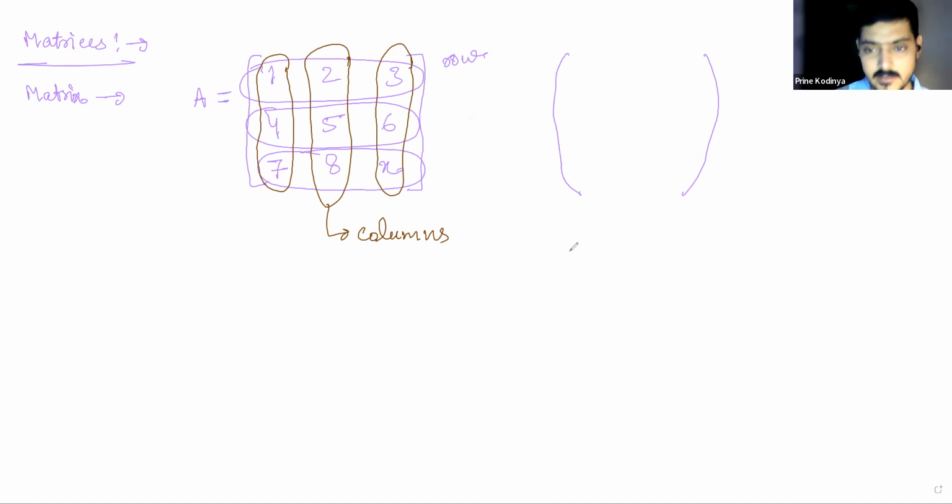Now let's write another matrix B, which is 1, X, A, B, 10, minus 14. Can you tell me how many rows are there in this matrix? 3 rows.